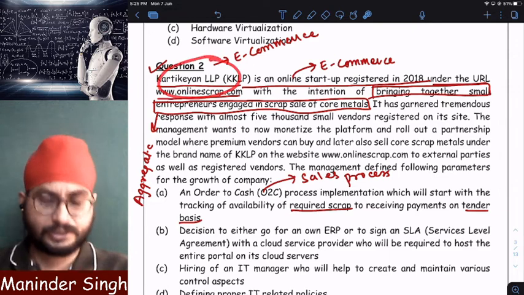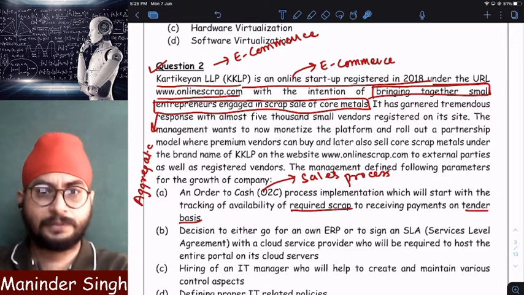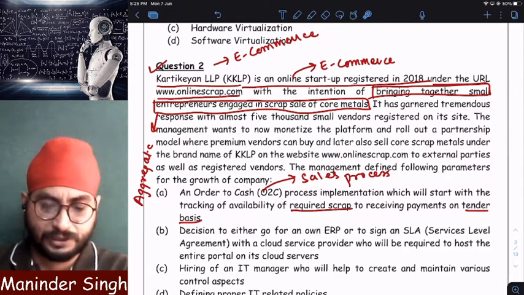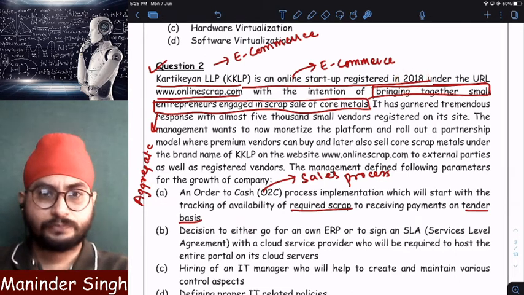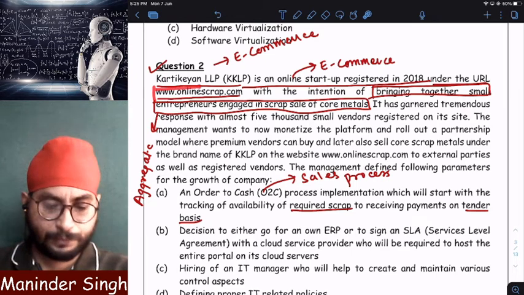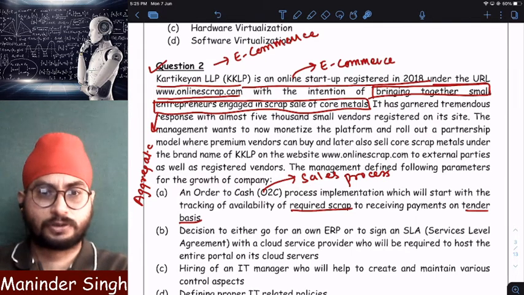They say that Karthikeyan LLP, that is KK LLP. What is this company? This company is an online e-commerce website registered in 2018. And what is the website name? www.onlinescrap.com. Clear? Now, what is this business model?